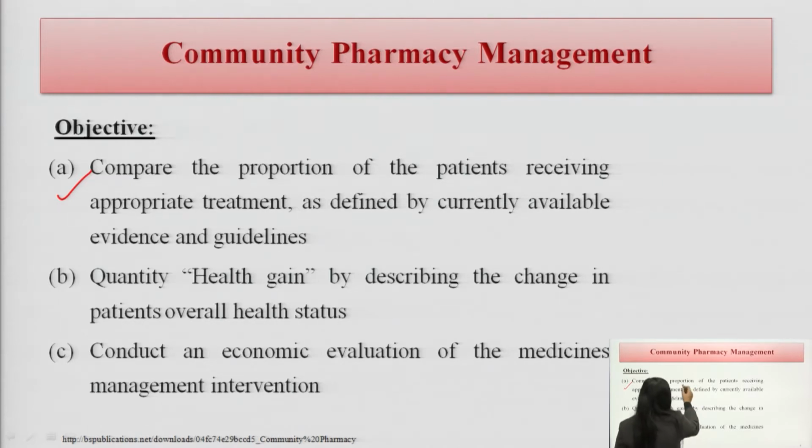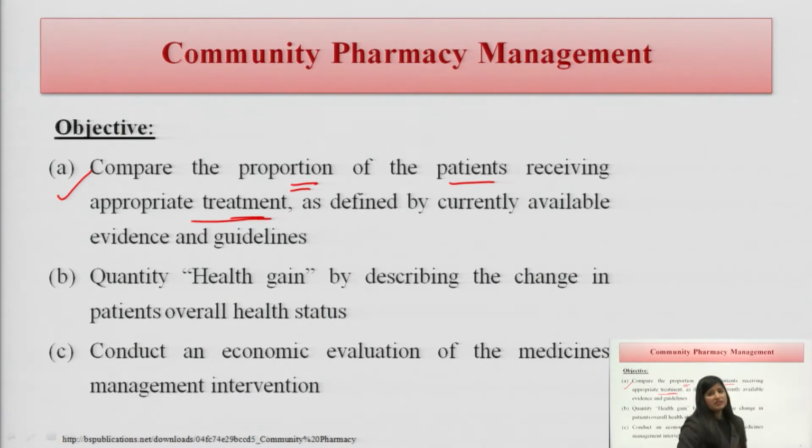We have to compare, in the community pharmacy management, the proportion of patients receiving appropriate treatment, meaning as it should be per standard treatment guidelines according to the WHO, according to the national guidelines. So, we will compare like this, as defined by currently available evidence. I told you evidence-based guidelines means those recommended by either the WHO, World Health Organization, or some national guidelines.